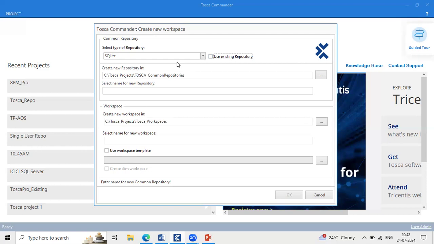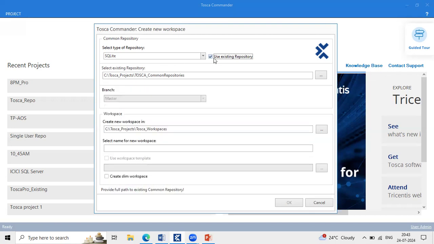Anusha, when you select SQLite, by default it will use existing repository. Yes, that is auto selected. We have to deselect it. Based on our requirement, if you're creating a new one, then you can deselect it. If you're joining the existing one, keep it as it is. So now what I'm doing, I'm just creating a new one.